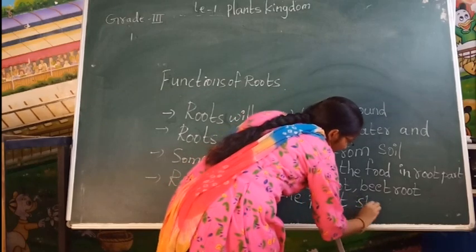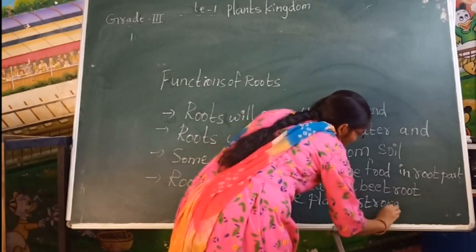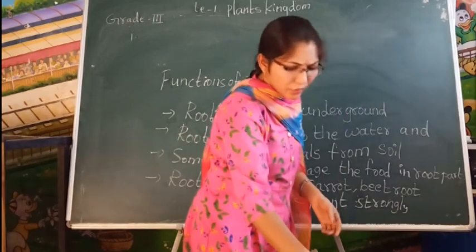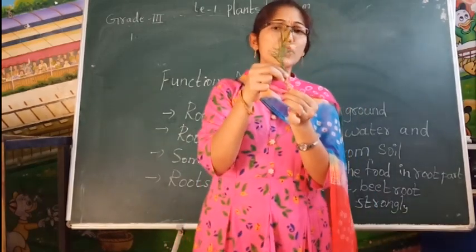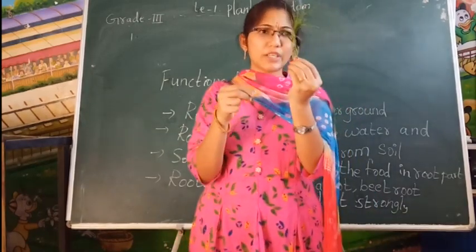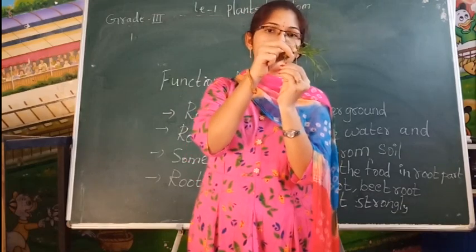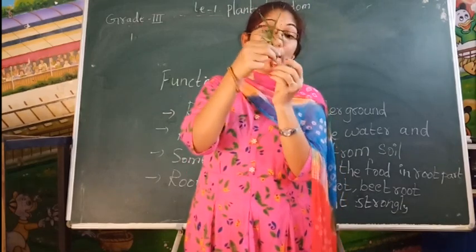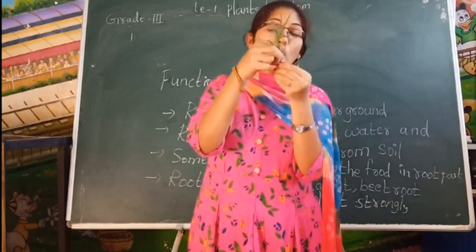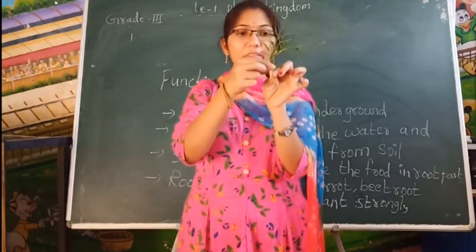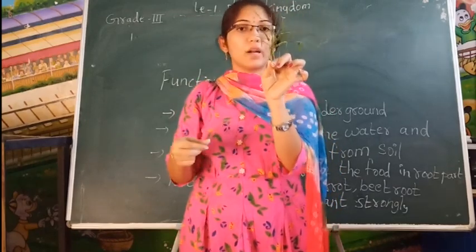If suppose the root here cannot hold strongly, then what happened? Can it be strong? No, it will become like this. Yes or no? So in the soil, the root will hold the plant strongly. Then it will stand straight and it will grow strong.